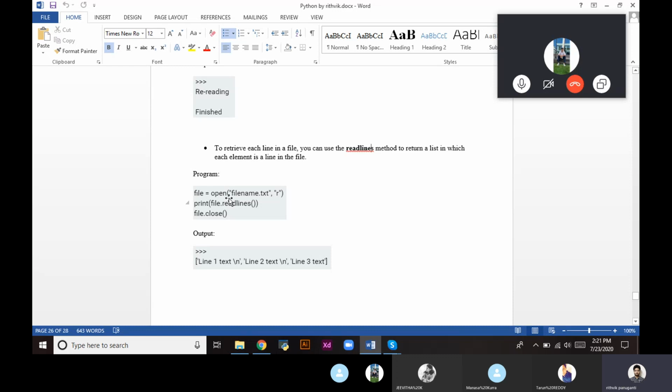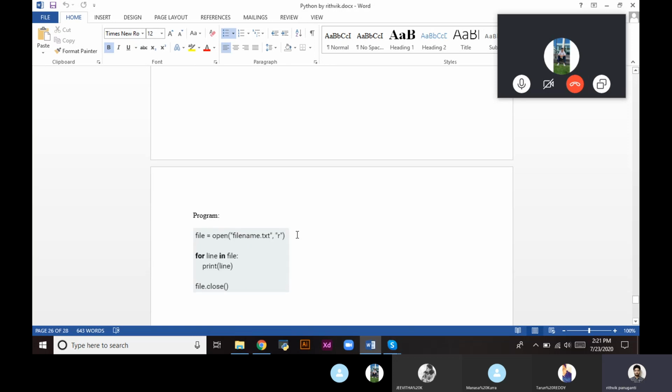Assume that we have three lines in our text file: line 1 text, line 2 text, line 3 text. The readlines method will print them line by line, so we can see this is the first line, the second line, the third line.